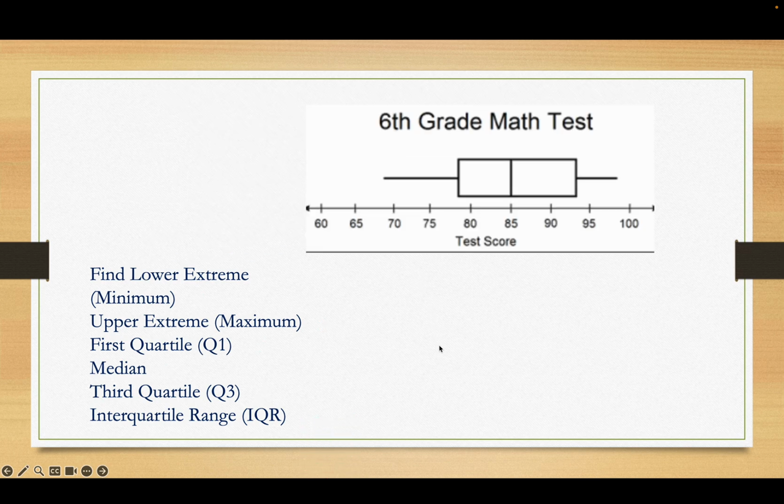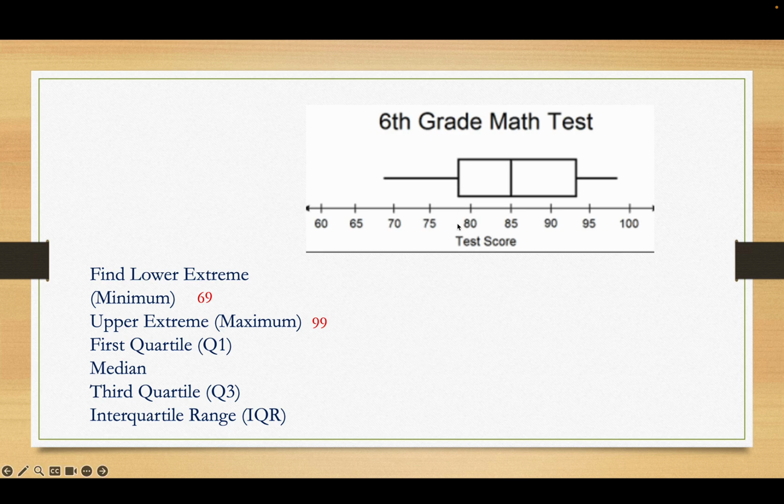6th grade math test. Find the same values. All right. So here we go. Here is my minimum or my lower extreme. That looks like about a 68. 69 maybe. Over here, that looks like, again, either a 98 or a 99. And as we showed you in the previous problem a while ago, they're not going to give the choices so close that you're like, oh, I don't know. No, they're going to be far enough spread apart. The choice is made for you.